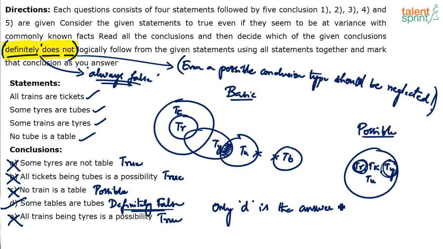Same concept. There is no difference in the concept. It's just that the question has been asked in a different way. The question says which of the conclusions definitely does not follow. So anything that follows, even if it follows once, should be ruled out. Anything that is definitely true or possibly true is ruled out. Only anything which is always false, which will never follow, should be considered in such cases.